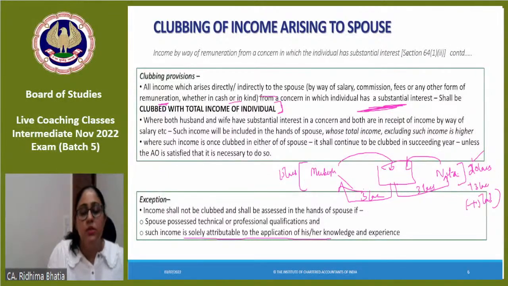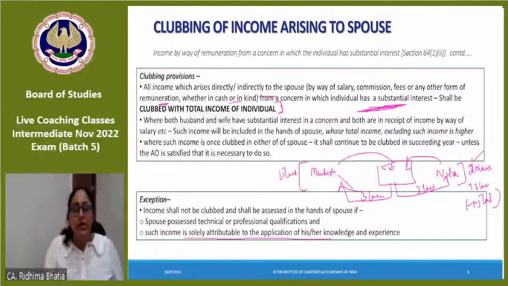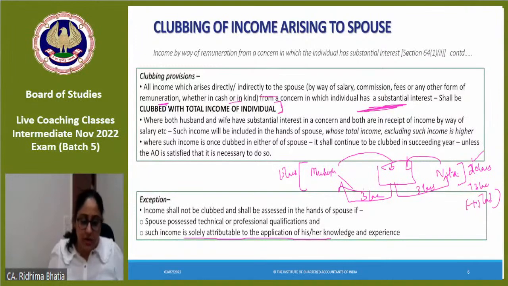See, to be a partner, there is no need for qualification, but suppose you're not getting the salary as a partner, because salary as a partner is received only if you're a working partner giving some contribution. But here the salary is for some work, suppose you are getting a computer technician's work done, but I don't have the knowledge of a computer technician, and you are showing that we have given salary for computer technician work. So that is a typical case where you are just diverting the funds. That's why the taxability will not happen. Sorry, that's why the clubbing will happen.